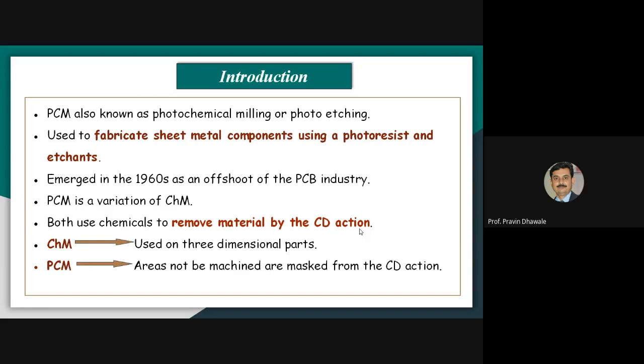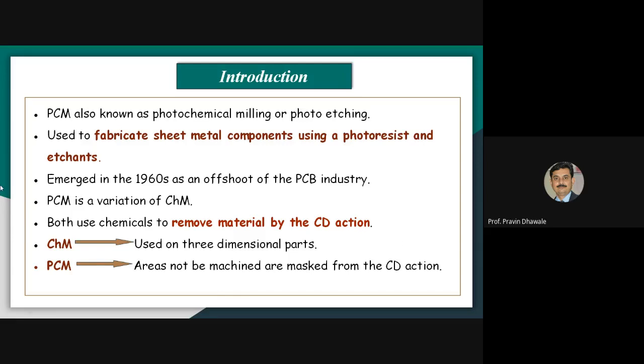Etchants are nothing but chemicals. Those react with the metal, that is the workpiece, and form a metallic salt solution when chemical reaction or chemical dissolution action takes place during this process.